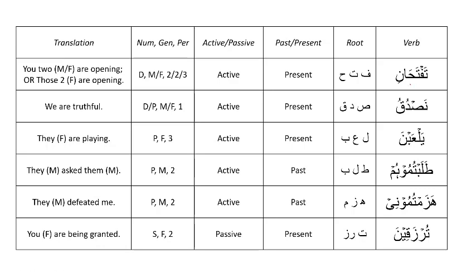So here is the solution. Notice that the ta is a present tense indicator. The alif noon is to indicate that this is dual. So the root is fataha. Because of this present tense indicator, we know that this is present tense and not past tense. We don't have a dhamma up front. That's why we know that this is active and not passive. Based on the alif noon, we know that this is dual. This can be used for both male and female.